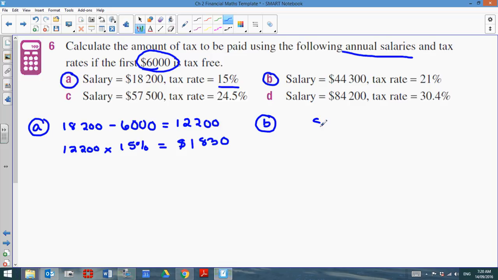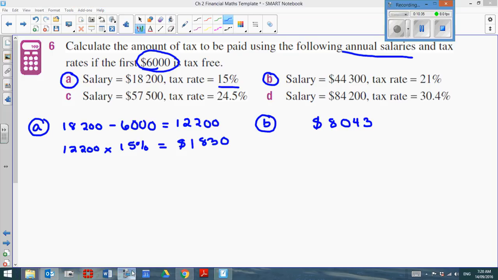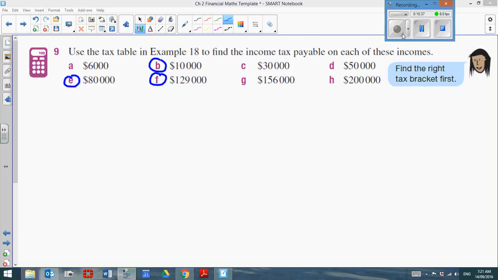So I'm going to come around and look for your work. You should have gotten $8,043 for your tax. For this last example, we're going to use the tax bracket that was given to you guys earlier. I'll go back to it, or you can rewind the video to get back to it as well. But we're going to look at what tax we would have to pay if these were our annual salaries.